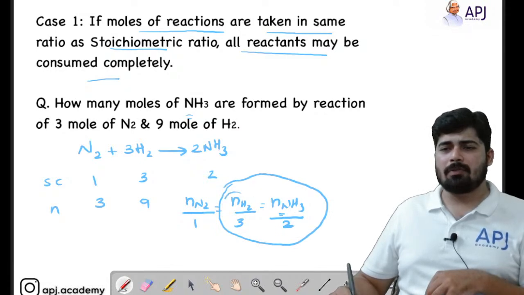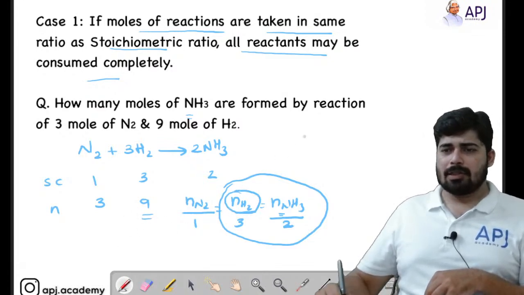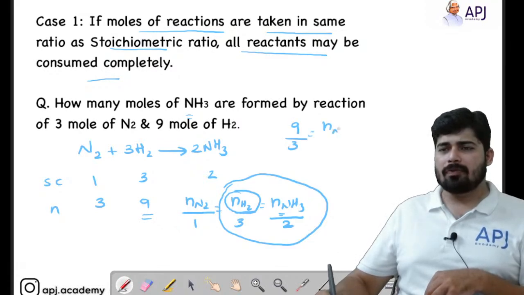Just put the value of the number of moles of hydrogen here. What is the value? It is 9. So substituting, you get 9 by 3 equal to the number of moles of ammonia by 2. You can cancel 9 with 3 and get 3. So the number of moles of ammonia equals 3 into 2, that is 6. 6 moles.